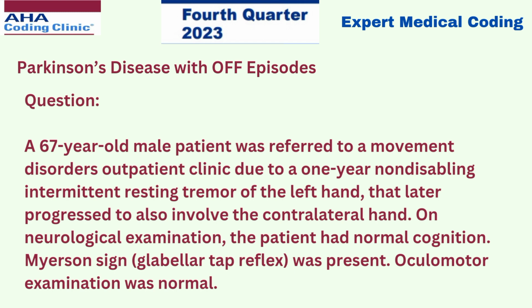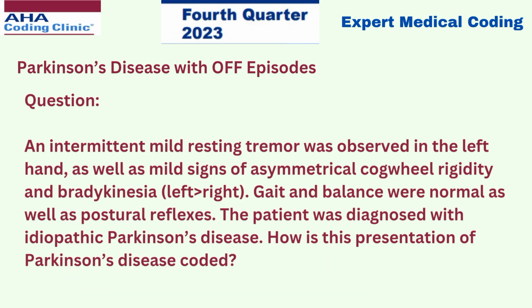On neurological examination, the patient had normal cognition, Myerson sign and glabellar tap reflex were present, oculomotor examination was normal, and intermittent mild resting tremor was observed in the left hand, as well as mild signs of asymmetrical cogwheel rigidity and bradykinesia, left greater than right. Gait and balance were normal as well as postural reflexes. The patient was diagnosed with idiopathic Parkinson's disease.